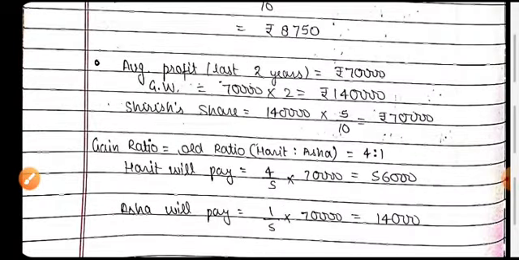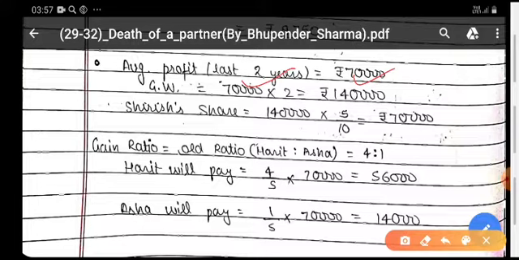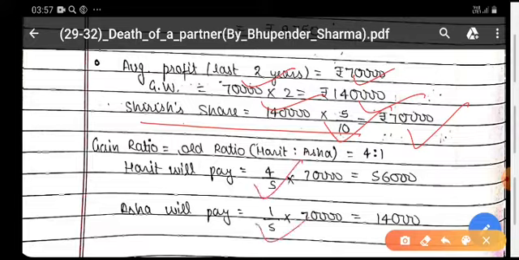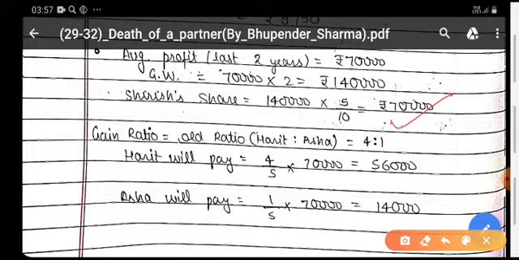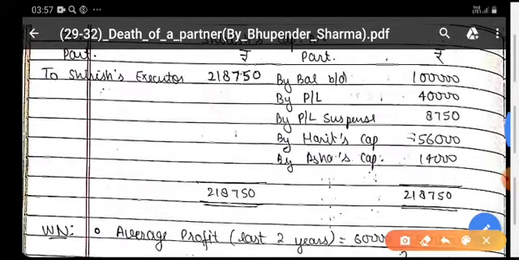After that, you are calculating the amount of the goodwill. This is the amount of goodwill on the basis of 2 years' purchase, his share being 5/10, and this amount shall be credited to him, and the gaining partners will compensate by debiting their capital in the share of his goodwill. Harish and Asha's capital will be debited. So you have credited his capital.